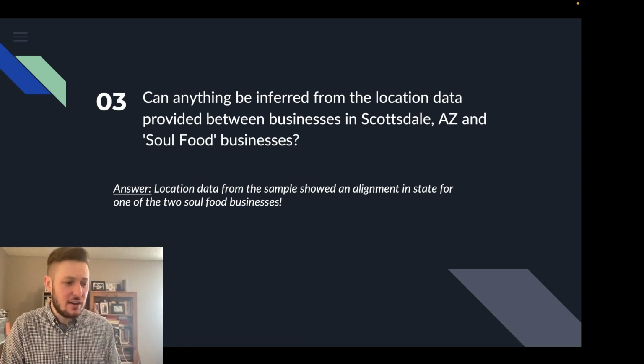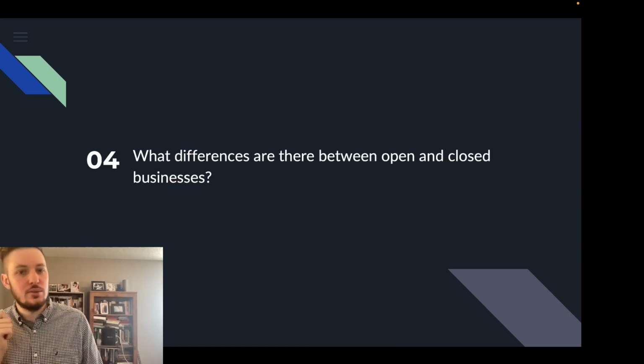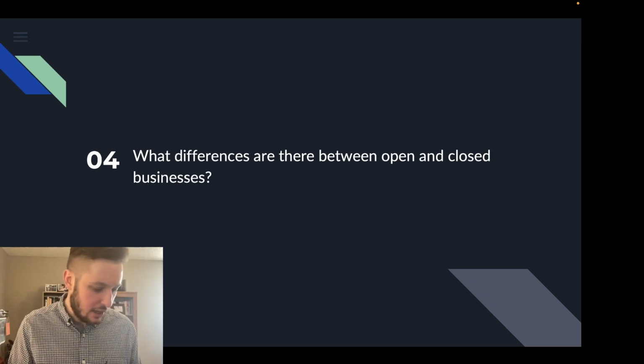But let's go ahead and move on into the 4th question, which is, what differences are there between open and closed businesses? Now, one of the things that you can look at within the business table is you can check and see which businesses are open, which businesses are closed. And I found it very interesting to dig into that. I actually spent more time digging into that than any of the others. But I had to come back and answer this question, which is, what exactly are the differences between open and closed businesses?